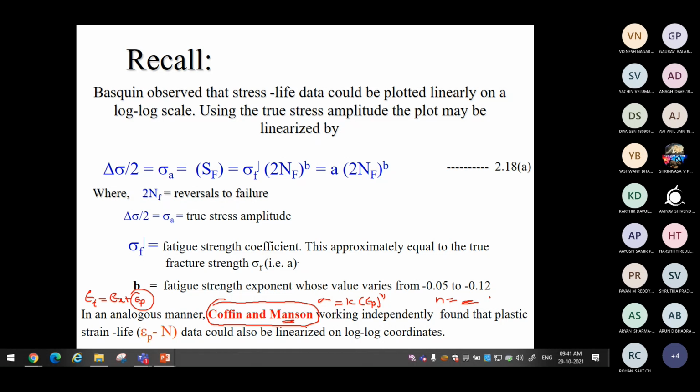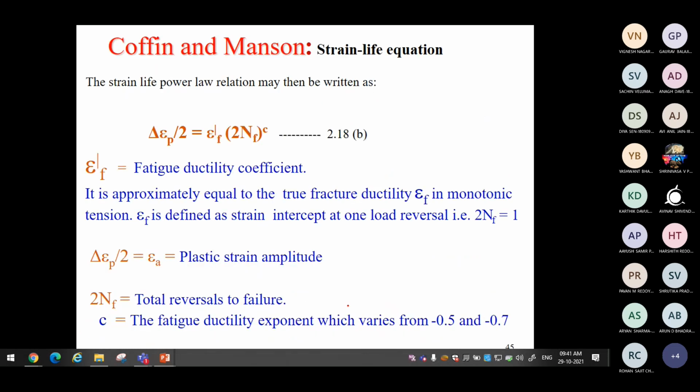Now we are looking for the fatigue life term in the strain life approach, and the fatigue life equation is given by Coffin-Manson. The relationship is similar to the power law we use in the high cycle fatigue Basquin equation, and that power law is here for the plastic strain. So this is the plastic component. Using the Ramberg-Osgood equations and CSS equations, this strain life equation has been derived.